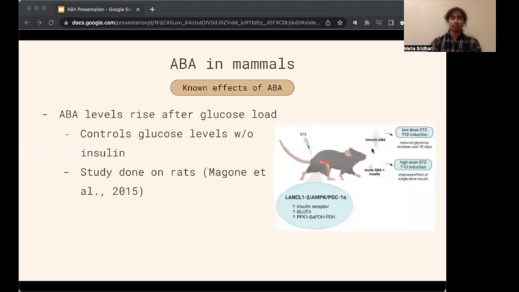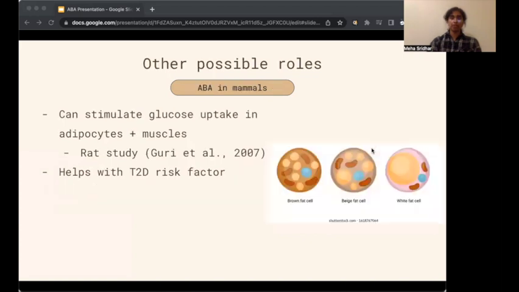take in glucose. The first study was done on rats, where groups of rats were given a glucose fluid and either synthetic or naturally extracted ABA or no ABA at all. The rats that were given ABA displayed a lower glycemia profile, and they also had unchanged levels of insulin, showing that ABA was able to play a role in glucose homeostasis without affecting insulin in our body.